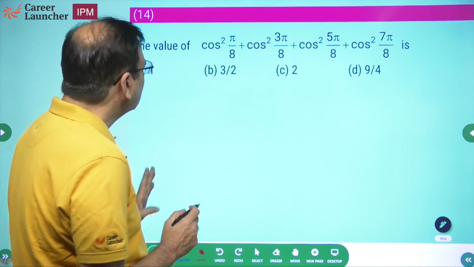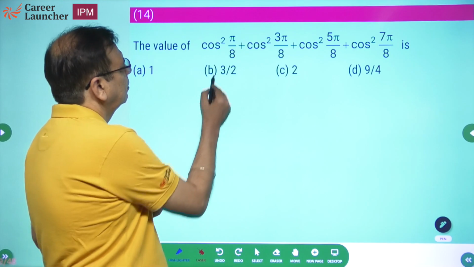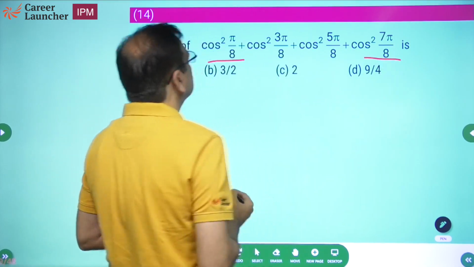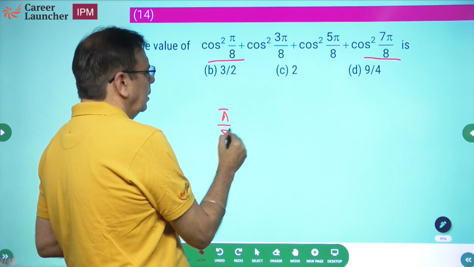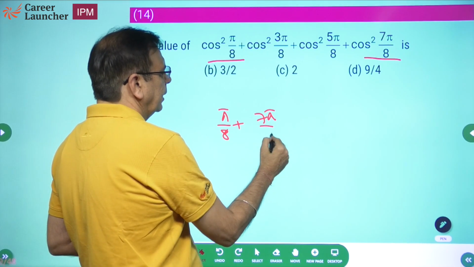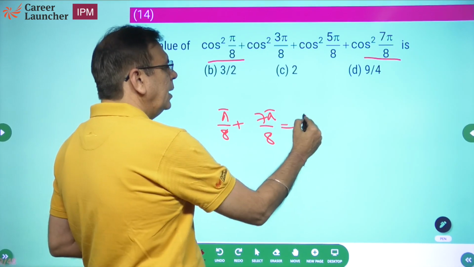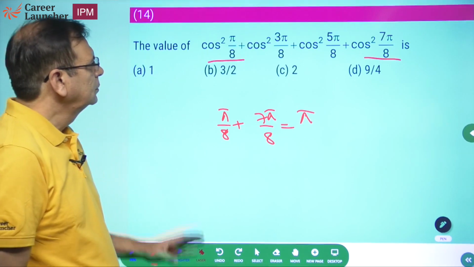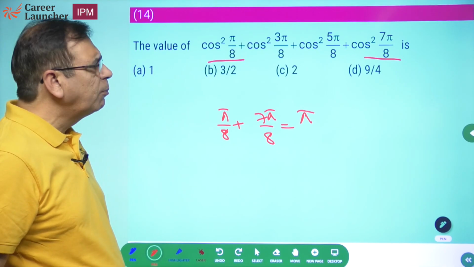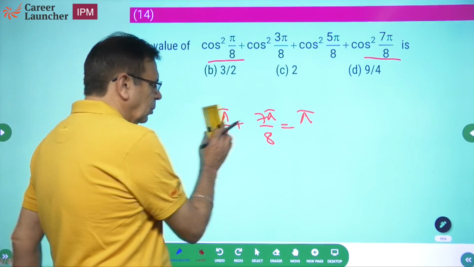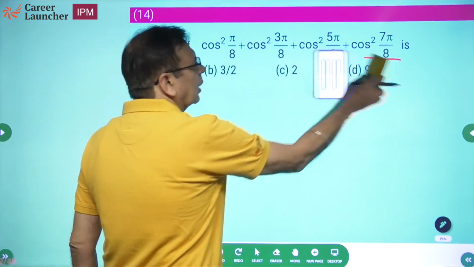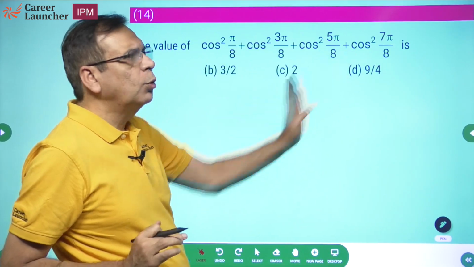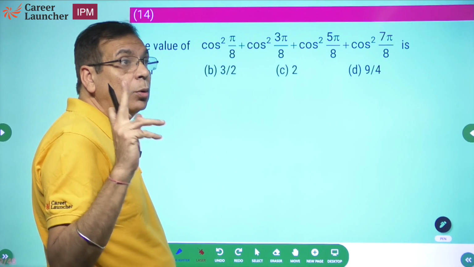Now when you look at this particular question, pi by 8 plus 7 pi by 8, what is that? Pi. Do I know the value of cos square pi by 8? No, I don't know the value. But I will change the question a little. I'll say these two have to add up to pi.